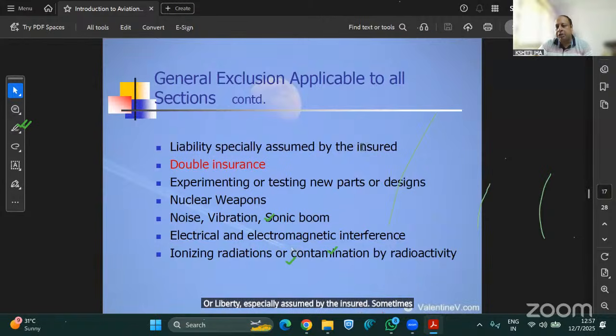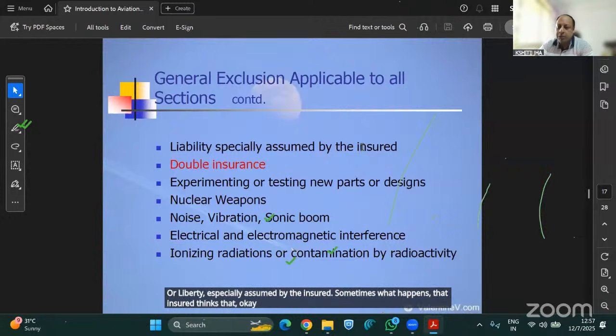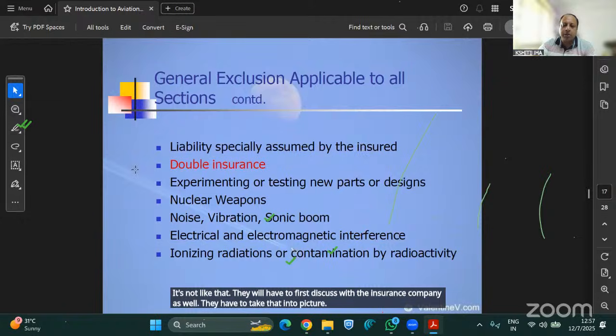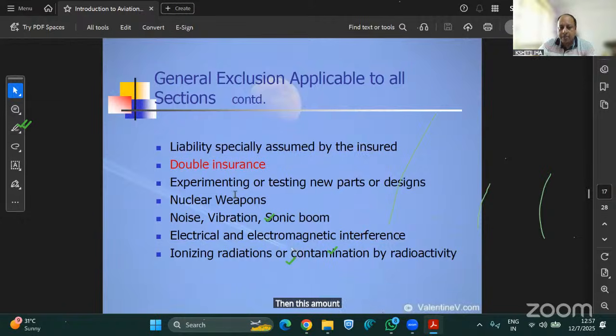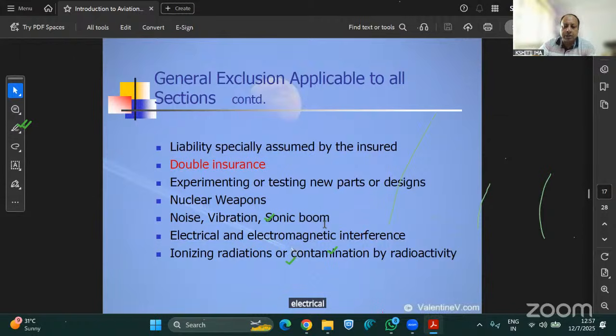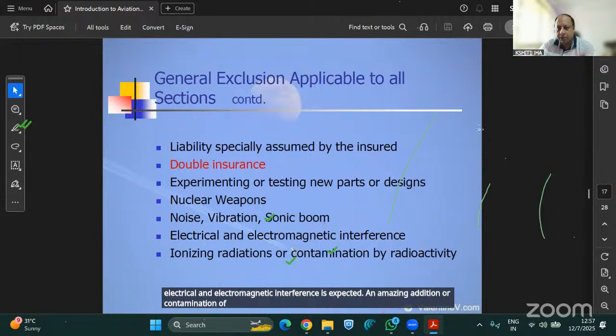Sometimes what happens is the insured thinks, okay, I have an aviation policy and I am agreeing to this coverage as well. He discusses on his own behalf with the relatives of the deceased person and he pays them. It's not like that. They will have to first discuss with the insurance company as well. They have to take that into the picture, and then this amount should be settled. Nuclear weapons are excluded. Noise, vibration, sonic booms are excluded. Electrical and electromagnetic interference is excluded. Ionizing radiation or contamination by radioactivity is excluded.